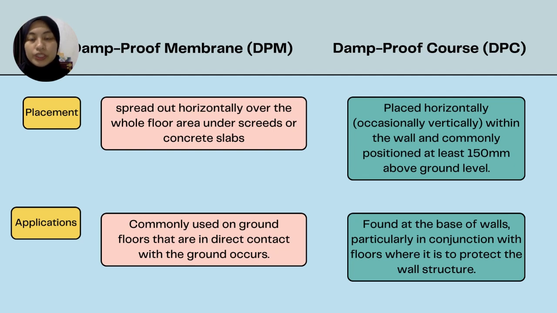And then we move to the applications. The damp-proof membrane DPM is commonly used on ground floors that are in direct contact with the ground. But the damp-proof course DPC is found at the base of the walls, particularly in conjunction with floors, to protect the wall structure.